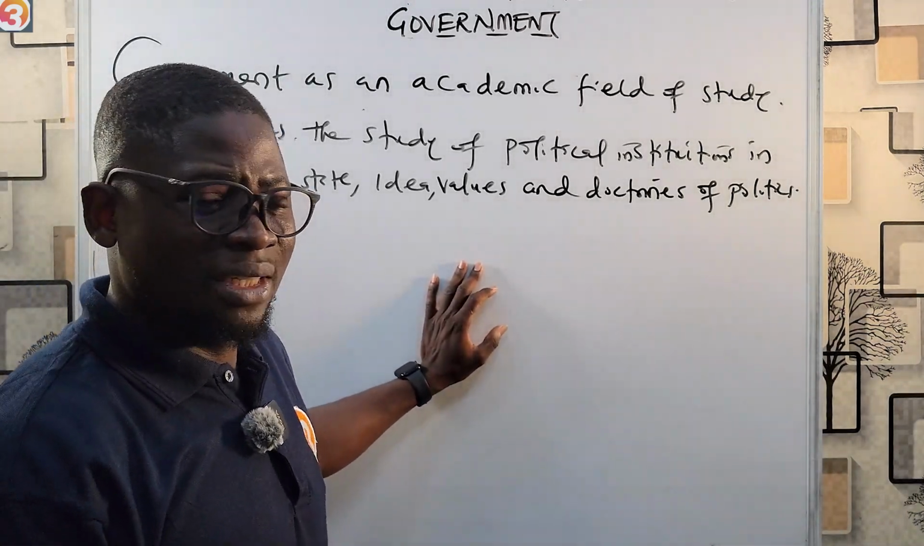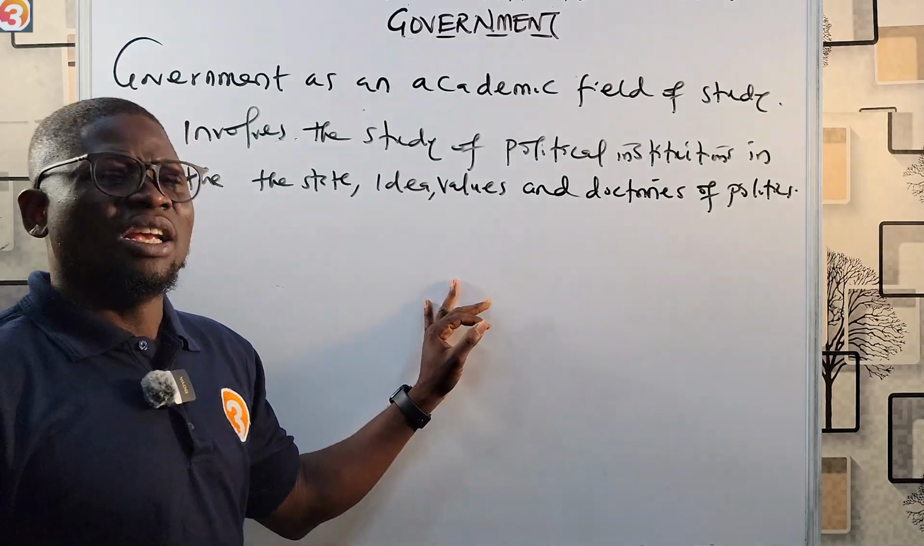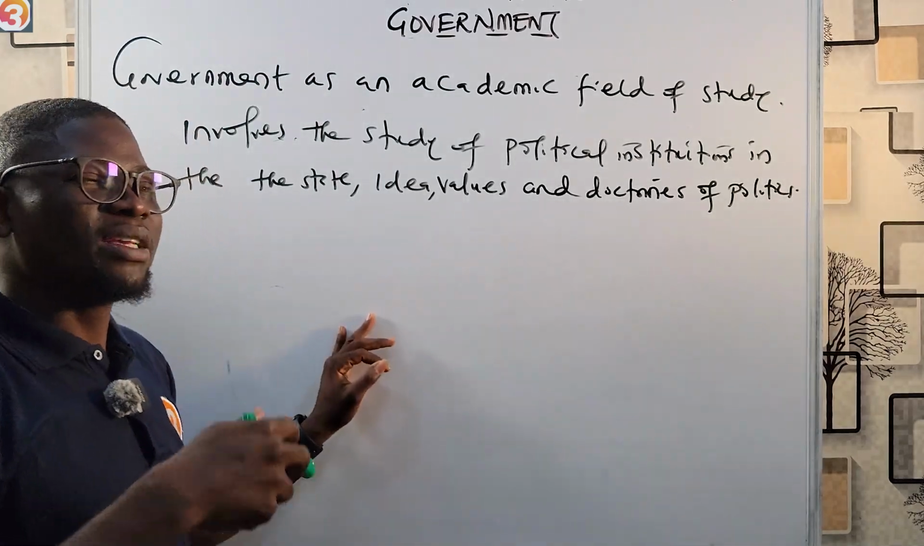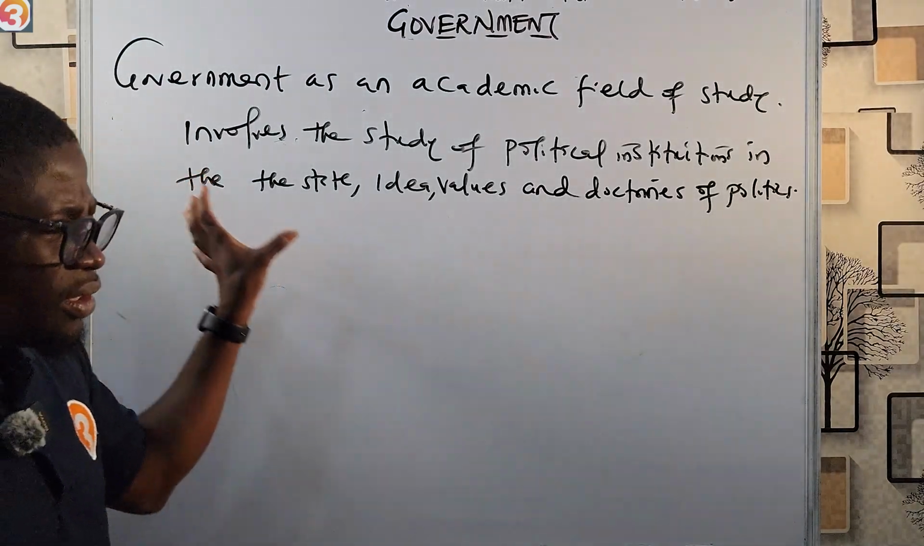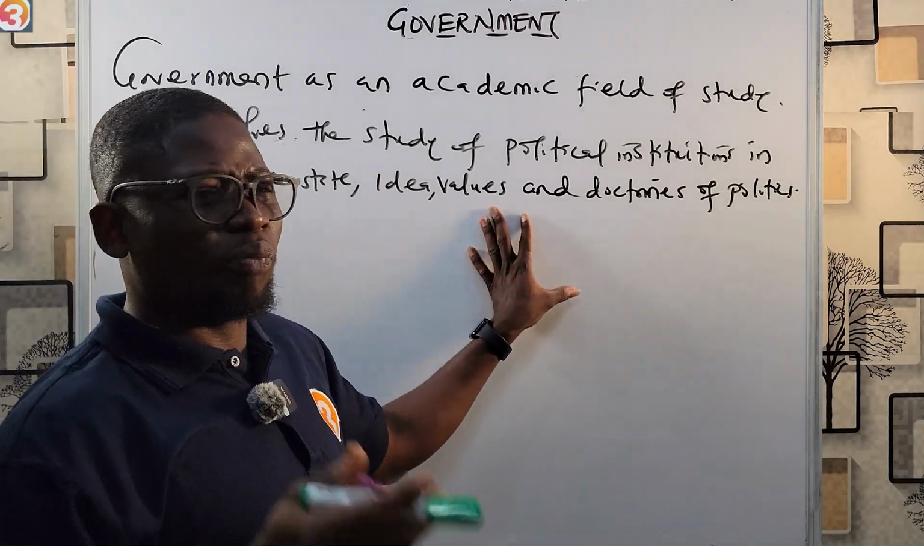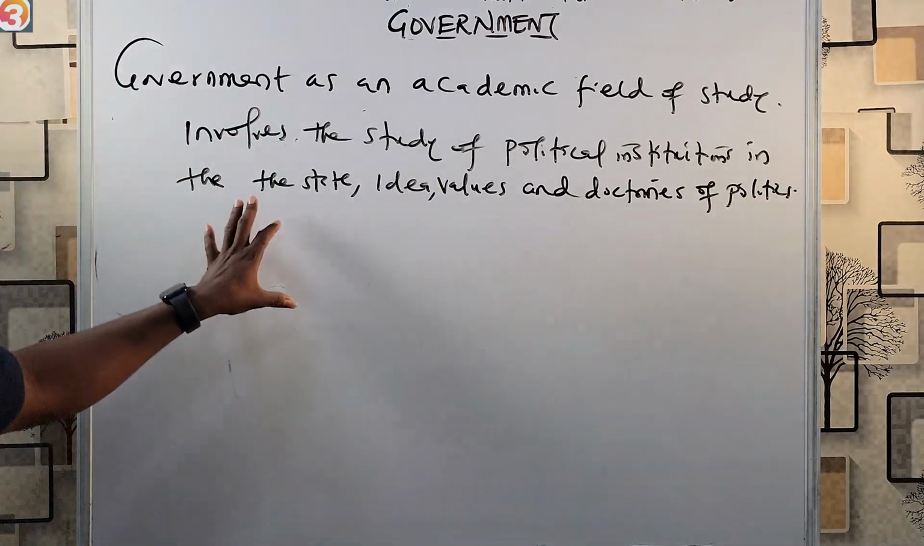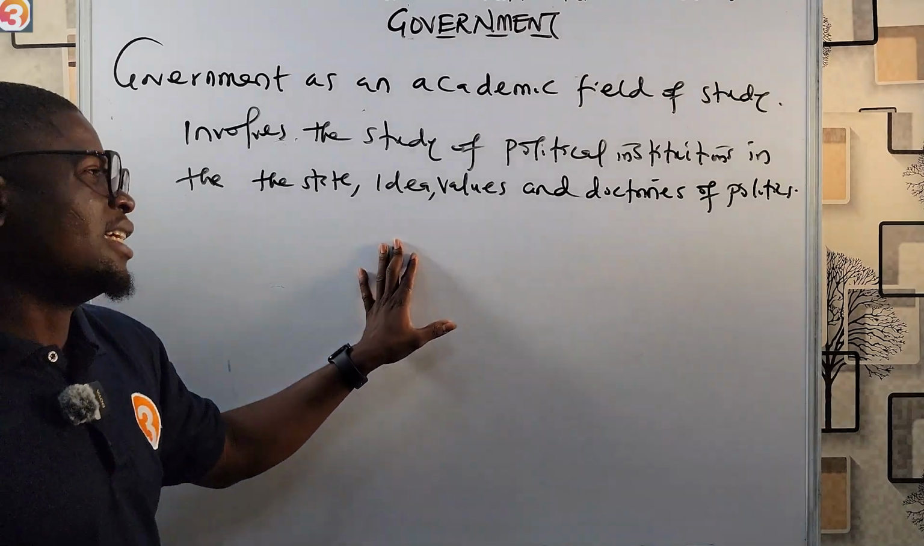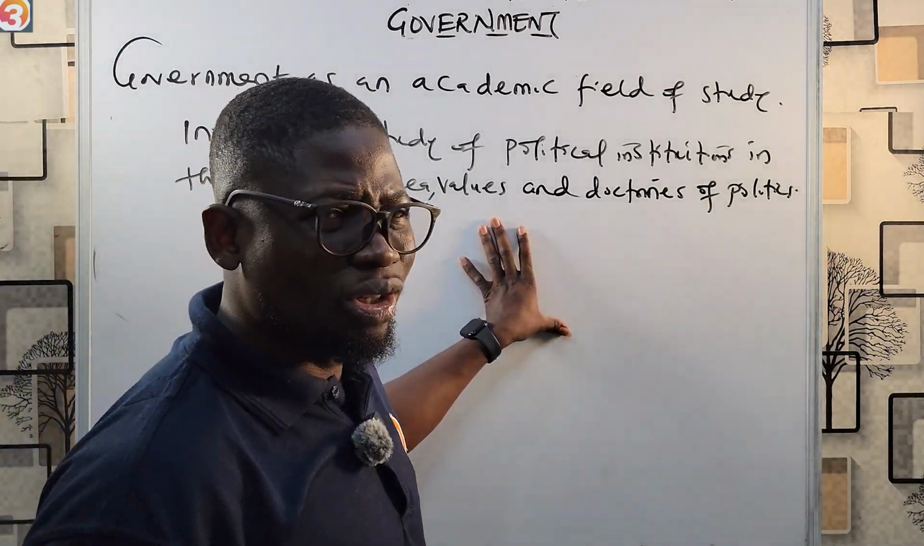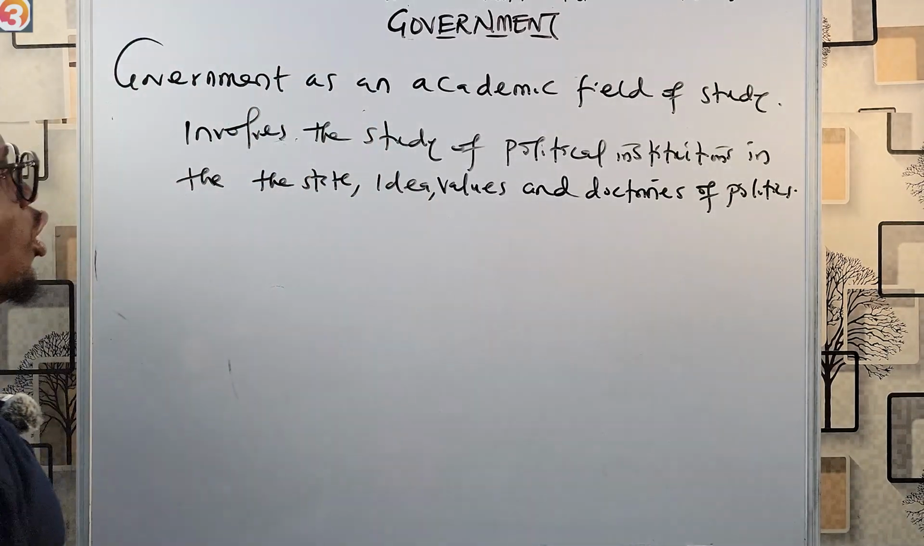Like I've said before in the definition, we say the study of agencies, political institutions, and dynamics of a state. So say government involves the study of political institutions in the state, their ideas, their values, okay, and even the doctrines of policies. Okay, also know that the study of government also embraces international relations.